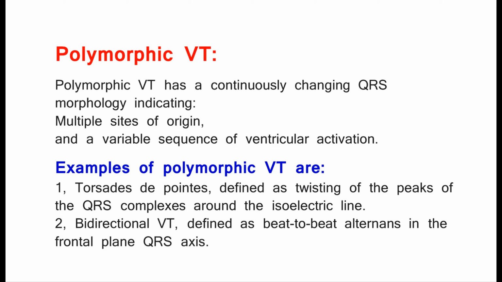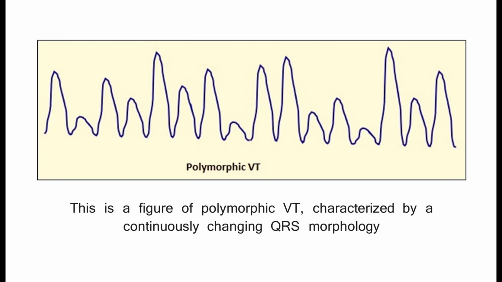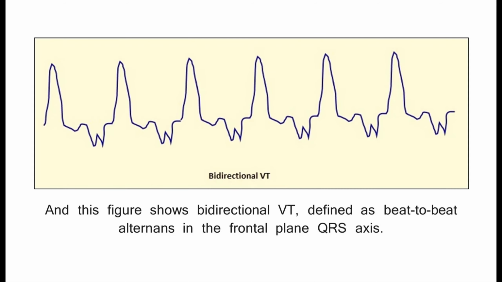Torsades de pointes, defined as twisting of the peaks of the QRS complexes around the isoelectric line. 2. Bidirectional VT, defined as beat-to-beat alternans in the frontal plane QRS axis. This is a figure of polymorphic VT, characterized by a continuously changing QRS morphology. And this figure shows bidirectional VT, defined as beat-to-beat alternans in the frontal plane QRS axis.